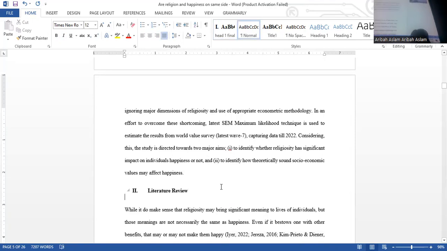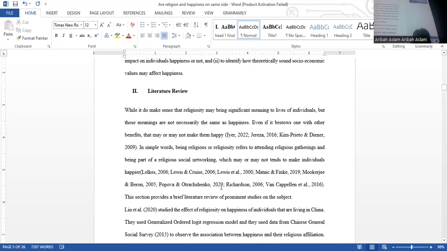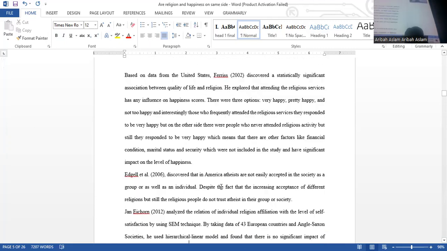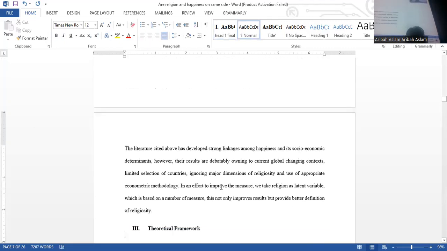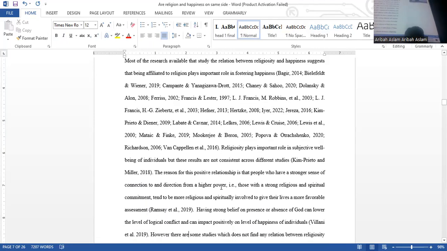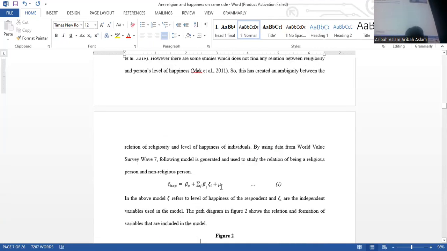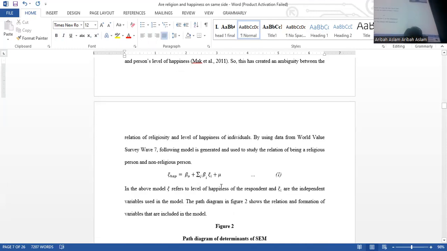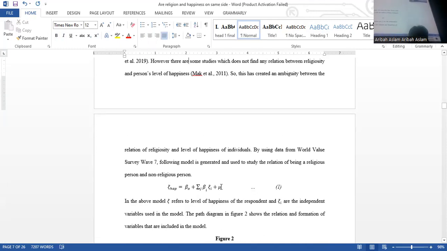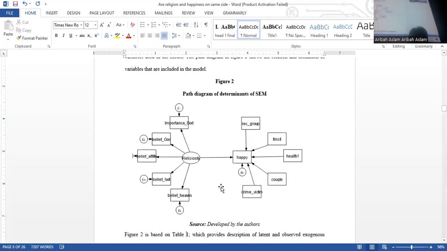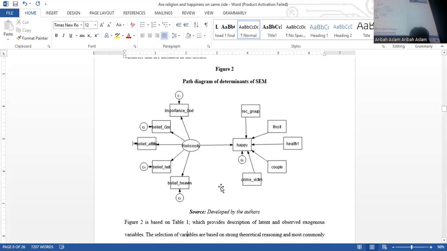Then you're going to come to the literature review. In the literature review, you can do it in both forms, the story way and the individual one. I have already discussed with you. Your literature review will end with a critical review and the gaps in the literature. After that, you're going to have the theoretical framework or the conceptual linkages in which you're going to write your equation, the theory behind that equation, and you're going to come up with some conceptual linkages. For example, over here, I have made a figure that shows some of the conceptual linkages. This has been built through the SEM model.